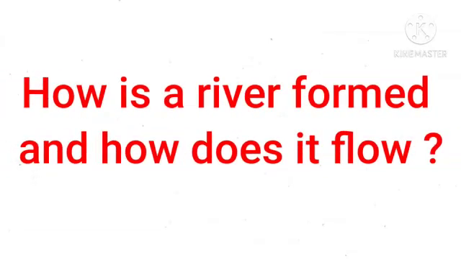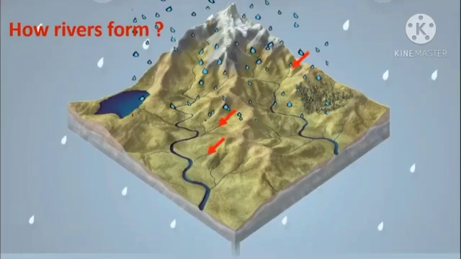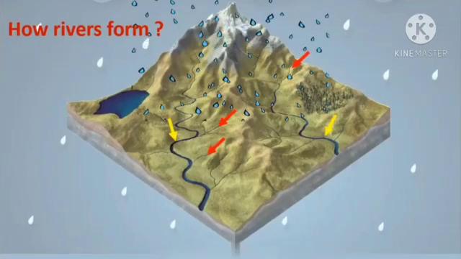Children, now we will learn how a river is formed and how it flows. When rainwater falls on high places like mountains, this rainwater flows downhill in the form of rivulets. Numerous rivulets join together to form a river. A river flows down mountains and plateaus through valleys and over plains.